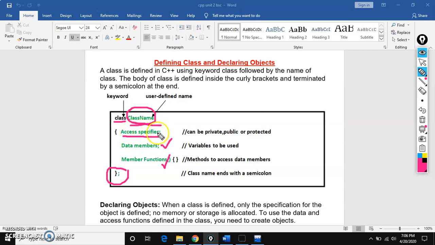You can write private, public or protected. I'll explain what is private, public and protected very clearly in another session. Till now just remember, we give security for the class members in this place.